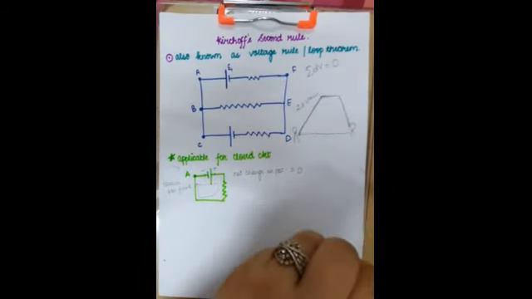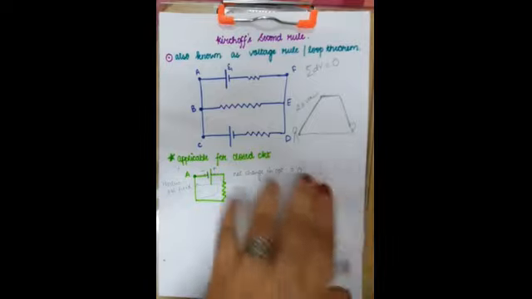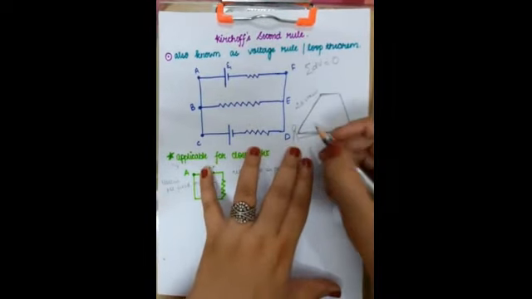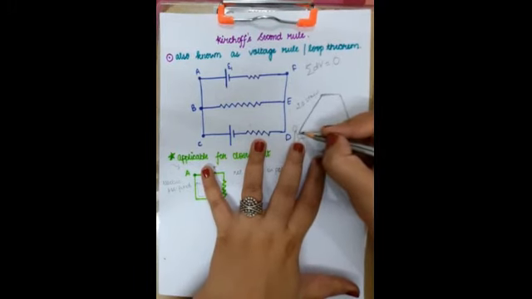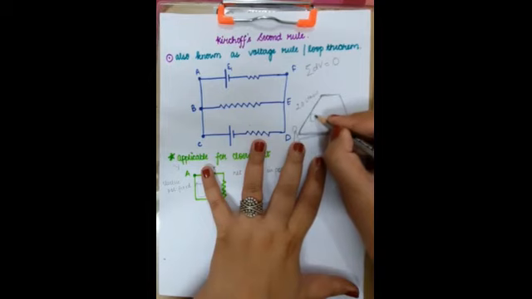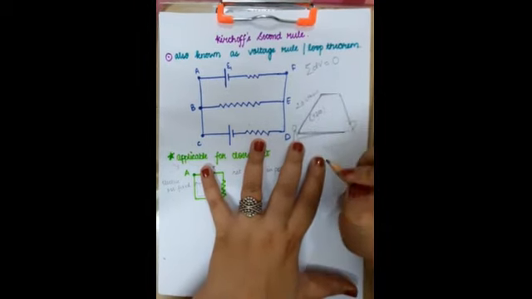So this is the key point that you should remember for Kirchhoff's second law: if we are talking about the same level, when the person was moving upstairs, his height could be taken as plus 20. It was an increment in height.